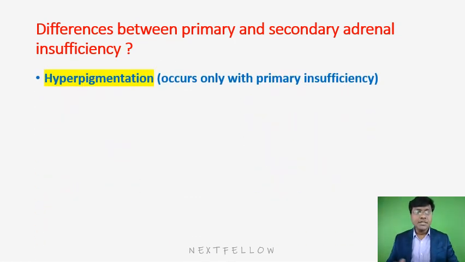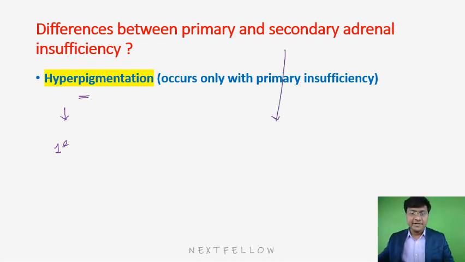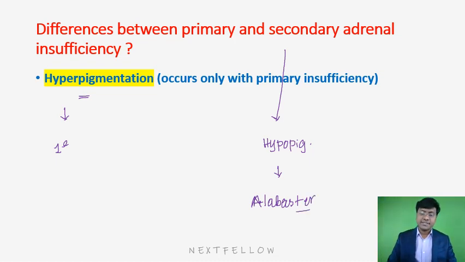So clinically, how are both different? Hyperpigmentation is seen only in case of primary adrenocortical insufficiency. You don't have hyperpigmentation in secondary. In secondary, in fact, you have hypopigmented skin, and this hypopigmented skin in secondary adrenocortical insufficiency is called the alabaster skin.